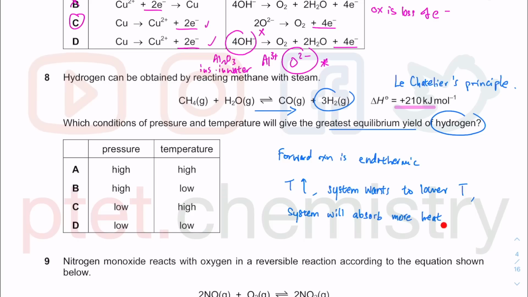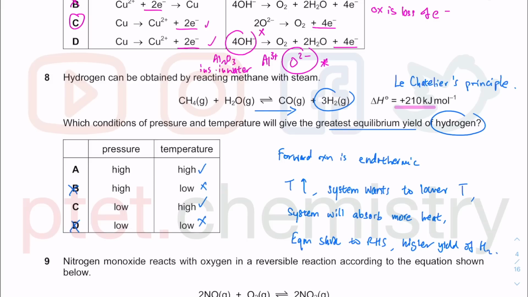When you absorb more heat, you're going to favor the right hand side, because the reactants absorb heat to form the products. As you absorb more heat, you will favor the right hand side. Okay, so equilibrium shifts to the right. If your equilibrium shifts to the right, you will get a higher yield of your hydrogen. So to get a higher yield of hydrogen, we definitely need high temperature and not low temperature. So B and D are out.